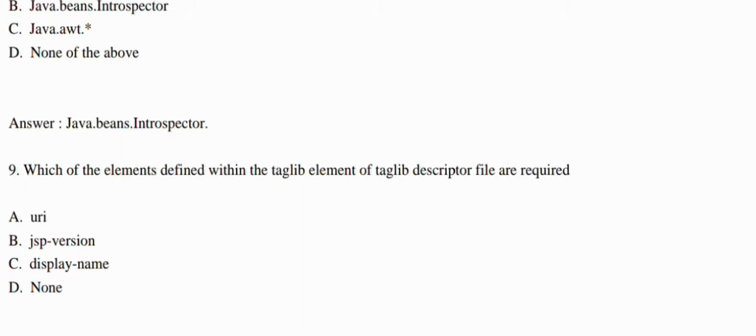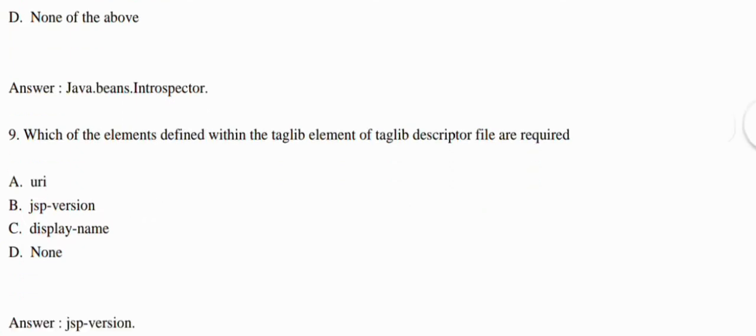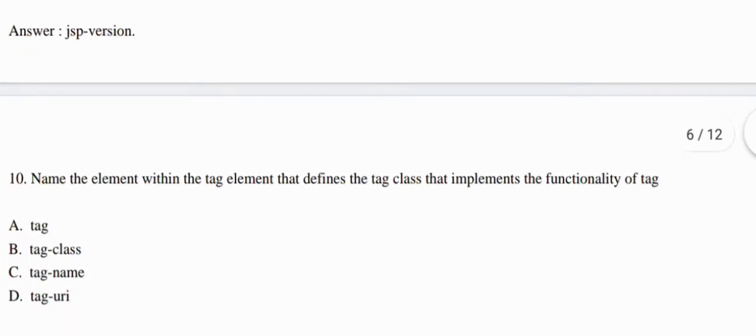So here we use the option that is your JSP version. So here, JSP version, option B, is your correct answer. JSP version is used to define the JSP version within the tag library element of the tag library descriptor file. Okay, so option B is your correct answer for this question. Now we come to the next question.